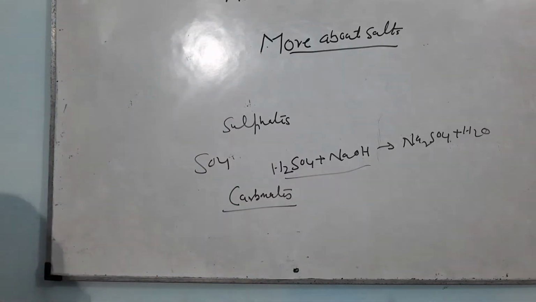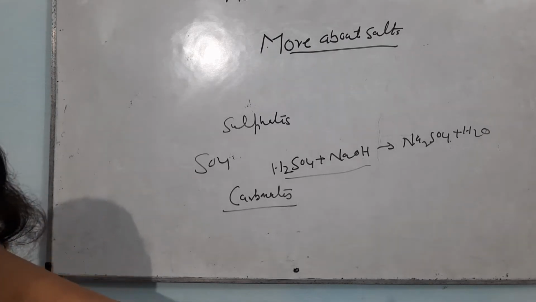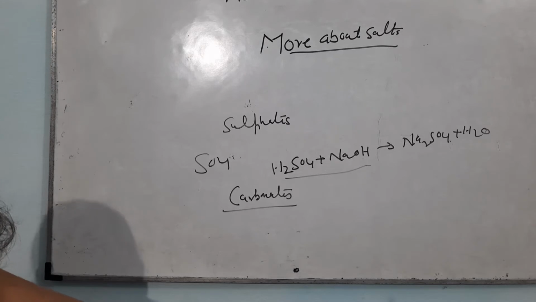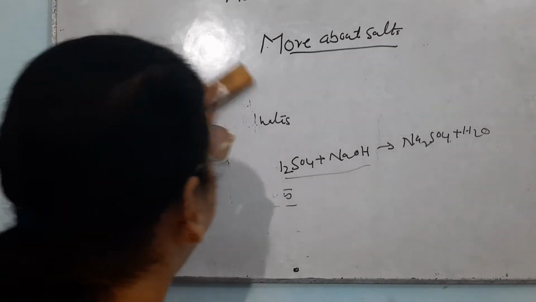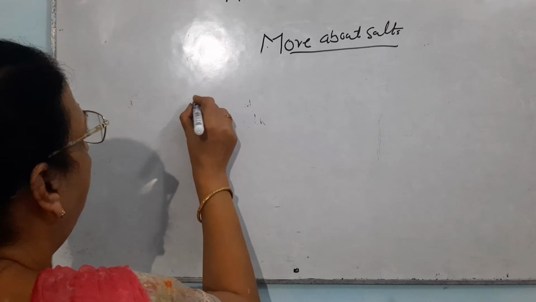Now, one activity is given in your book where you have to write the formula of the salts which are given in your book. Let me write the formula. A large number of salts are given and you have to write the formula. These are potassium sulfate.